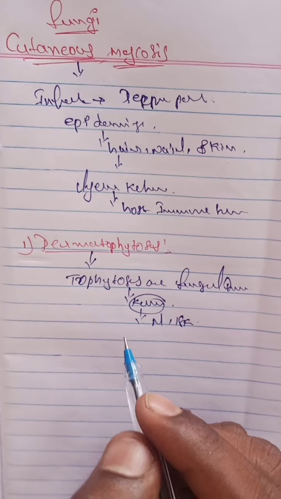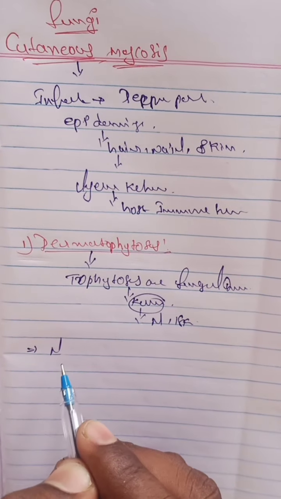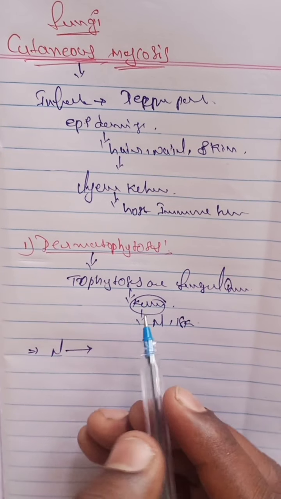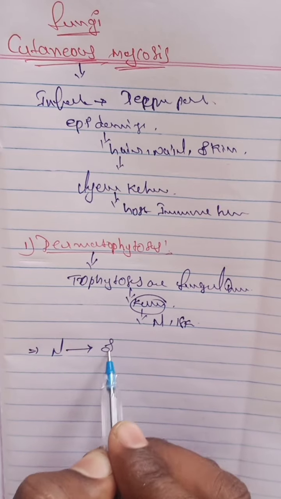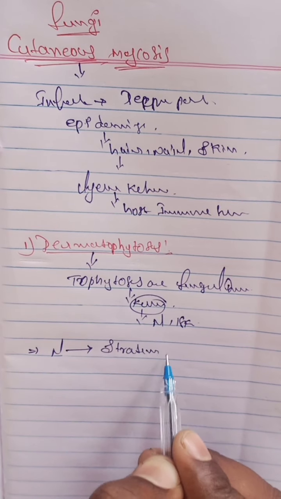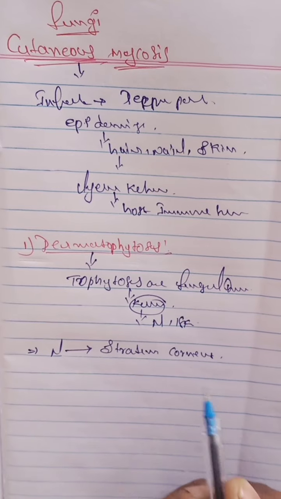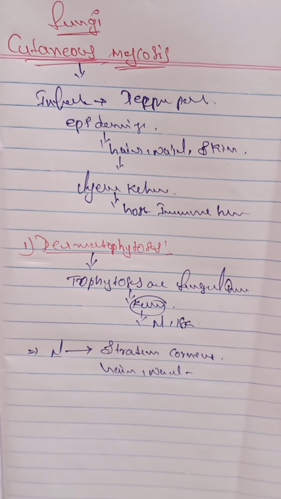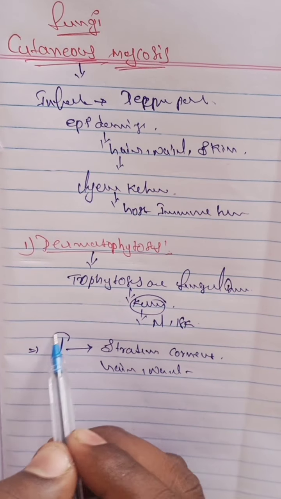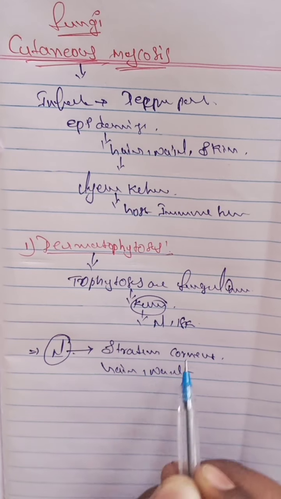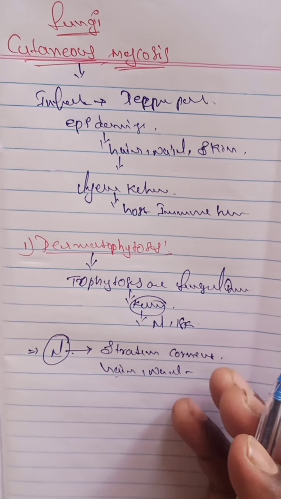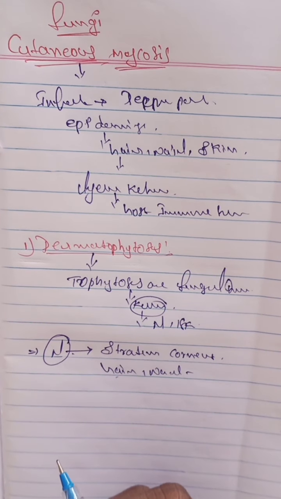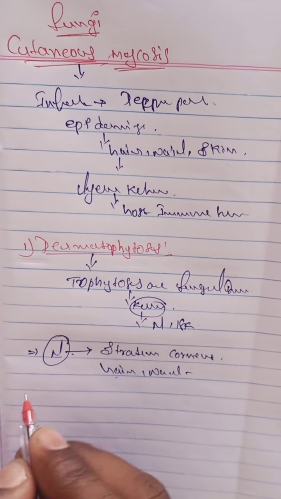How does dermatophytosis develop? It develops by using nutrition. The nutrition comes from the stratum corneum, hair, and nails, and they survive and develop using this nutrition. That nutrition is collected from the stratum corneum, hair, and nails. Human infection is caused by different types of causes. So, mode of transmission: how is the disease transmitted?